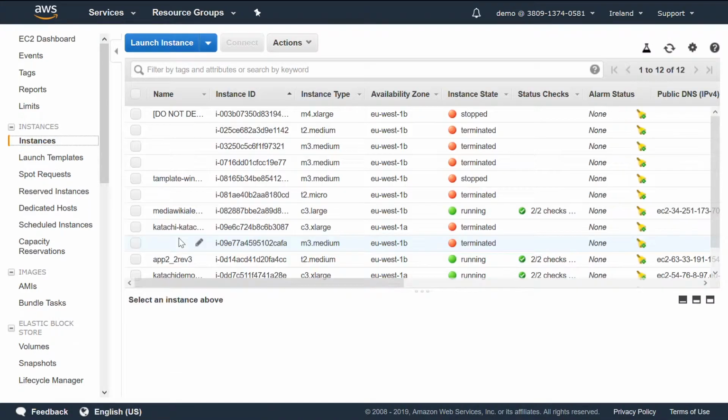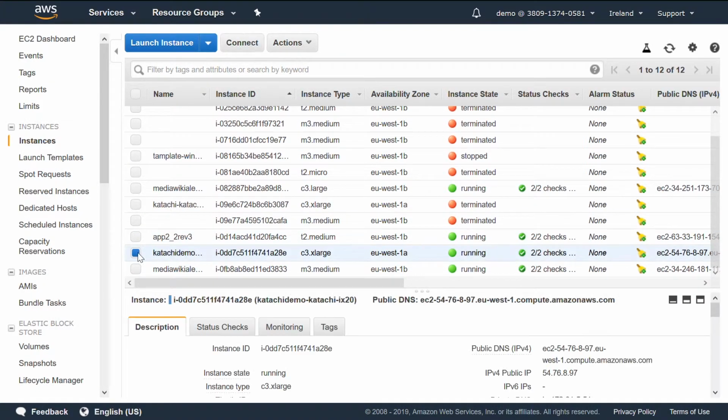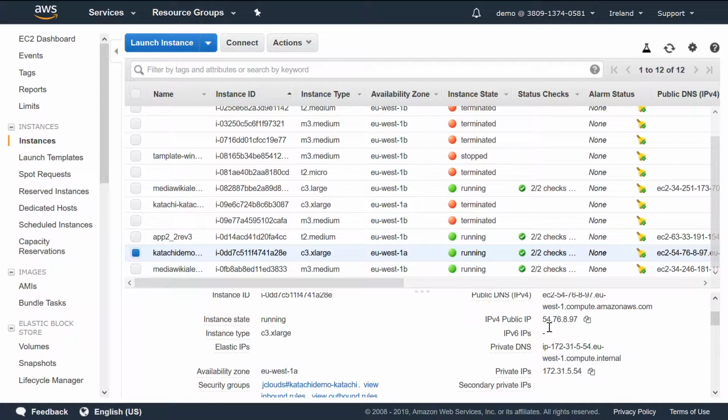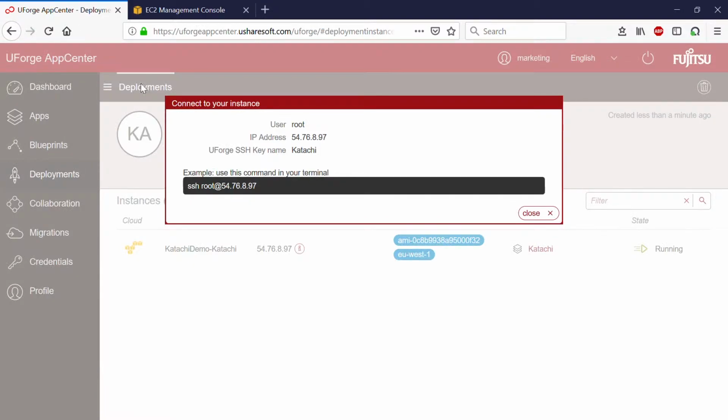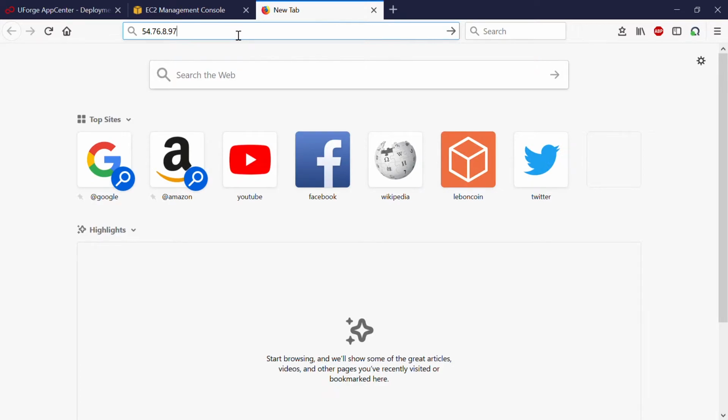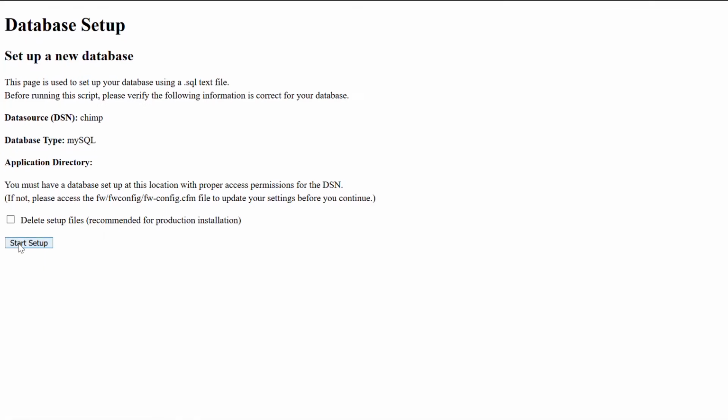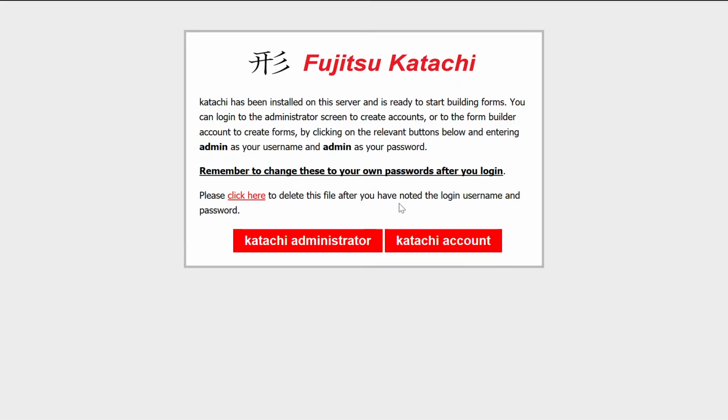And now if we return to our Instances tab, we can see that that is now fully initialized and ready to go. So we can copy and paste our IP address here, which if you return to UForge, you will see is indeed the same one that's listed in UForge. Copy and paste that into your browser, which will let us connect to our server and show you that our Katachi application is indeed up and running. And that's it for our templating demo, showing you how to model applications once with UForge and then deploy to any cloud or data center.